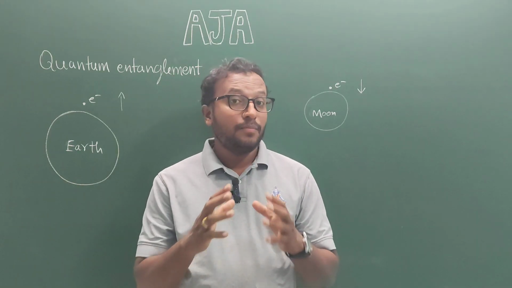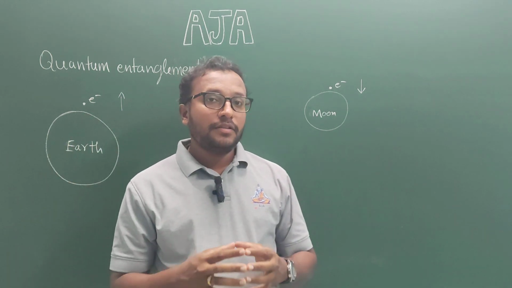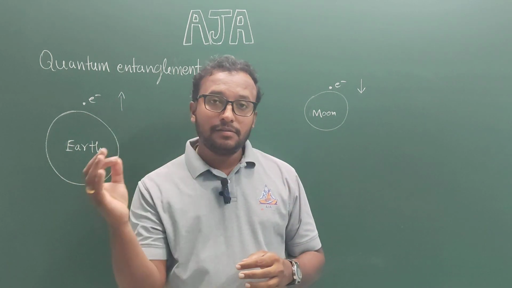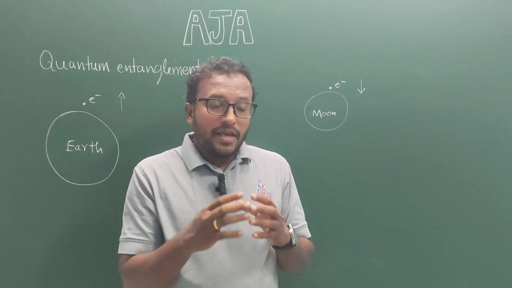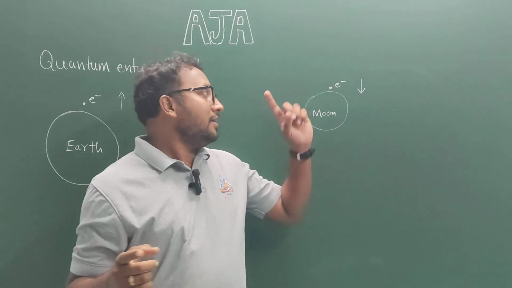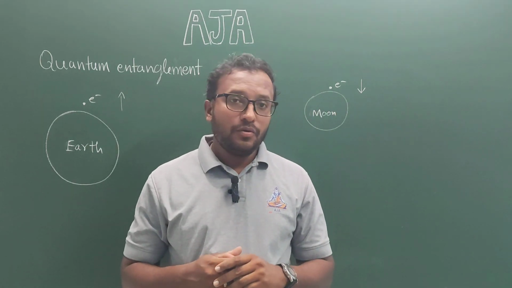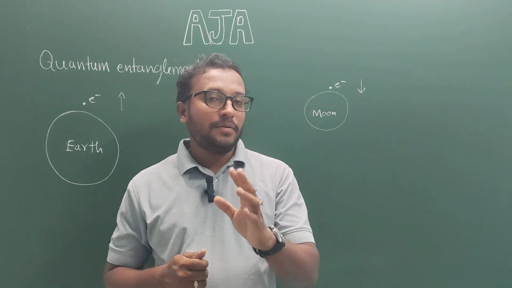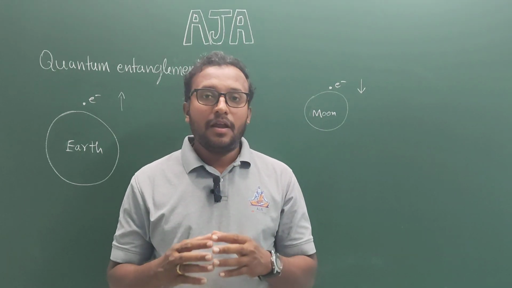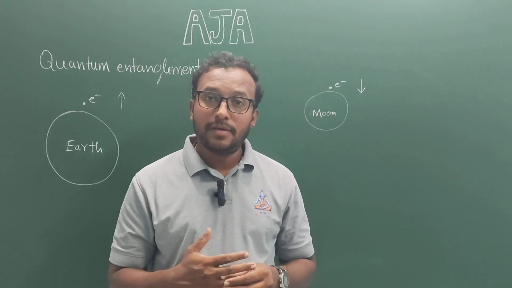What is so special about this? Maybe these two particles are interacting with each other by sending signals between them. Sending a signal means at the maximum one particle can send the signal to the other particle at the speed of light. You know that the maximum permissible speed in the universe is nothing but the speed of light, that is 3 × 10^8 meters per second, and this is what classical physics means.